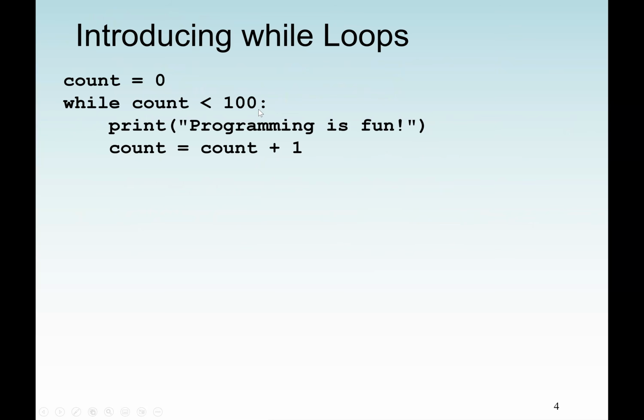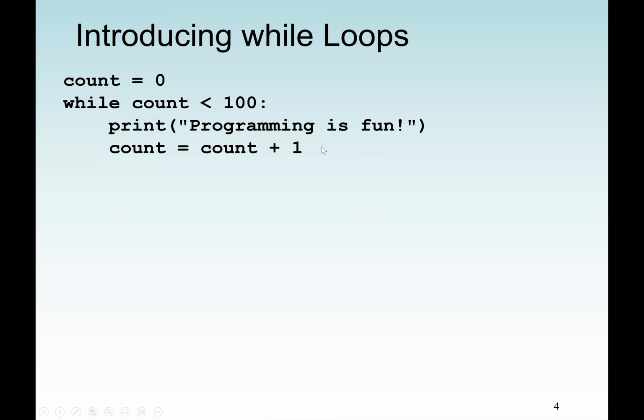Now, sometimes we may have a Sentinel value. With a Sentinel value, I don't need to initialize the count anymore, and I also don't need to increment or decrement the counter. Basically, I can say, okay, while count is not equal to, and you can choose any value as a Sentinel value. A Sentinel value is the value that determines whether the loop should terminate or not. So if I say while count not equal to 50, print programming is fun.